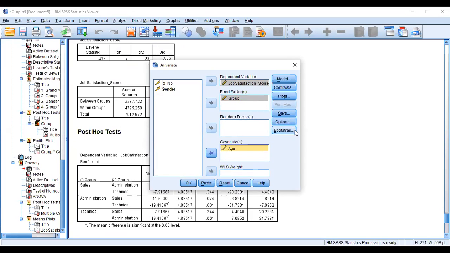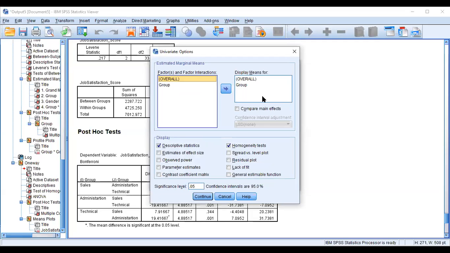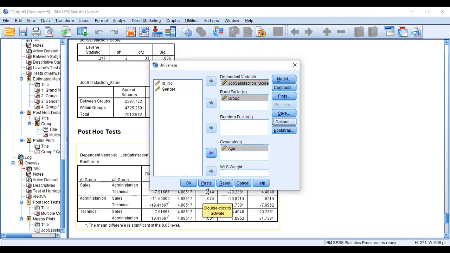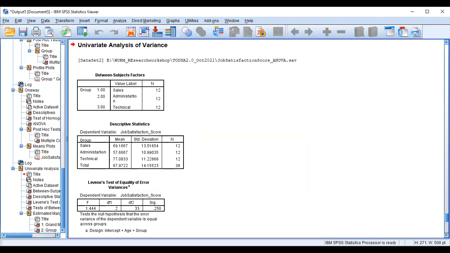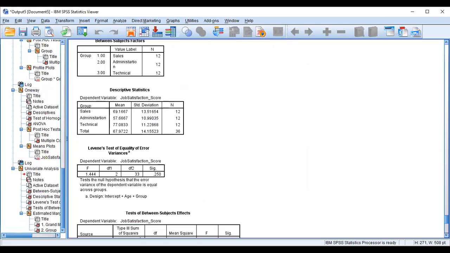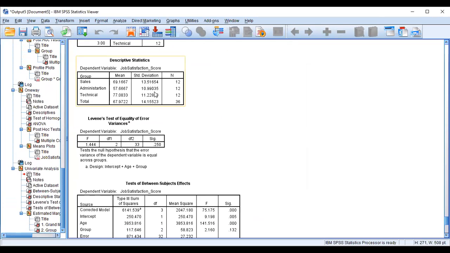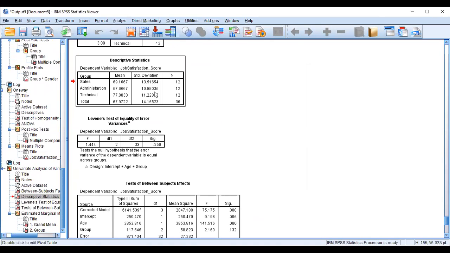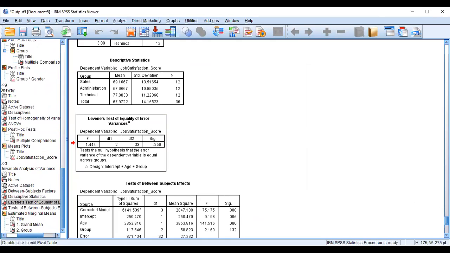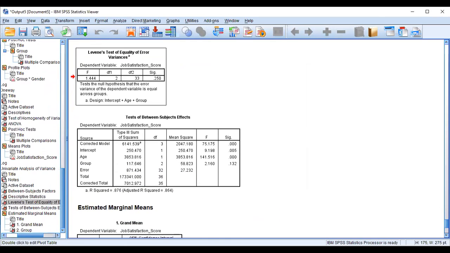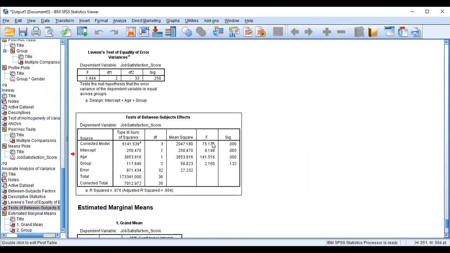Okay, so click on options. So get all these things. You can get the mean and all the descriptives. Then click OK. So first it gives the descriptive statistics. It gives Levene's test for equality of variances, that is satisfied. Then look at this ANOVA table.